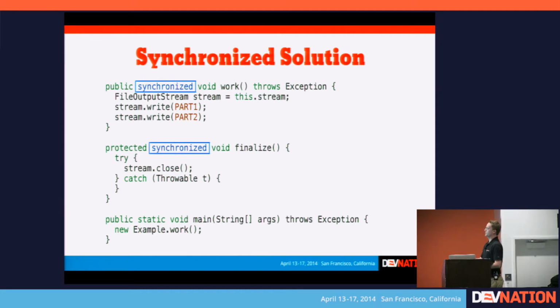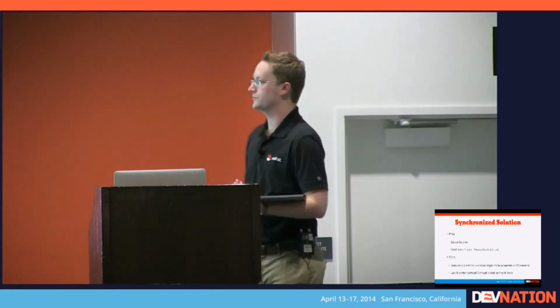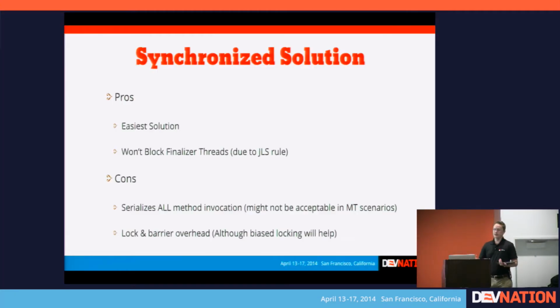Some of you are probably thinking, well, that kind of sucks. And there are obvious negatives to sticking synchronized on everything, namely that you can't have concurrent code, because now every single work method call is serialized with all other work method calls. And you also have all this overhead. Now you have locking overhead, you have barrier overhead, CPU fences getting called, and so on.